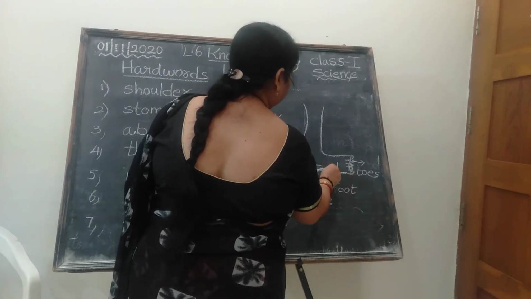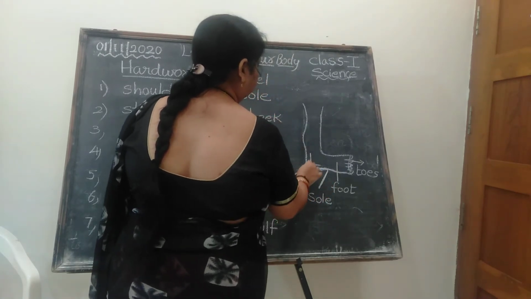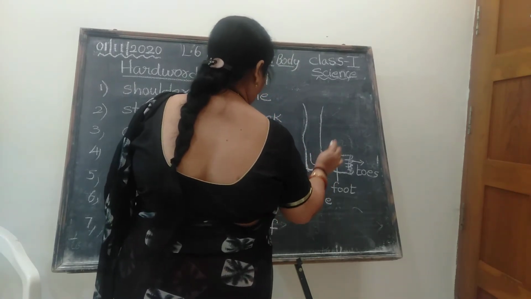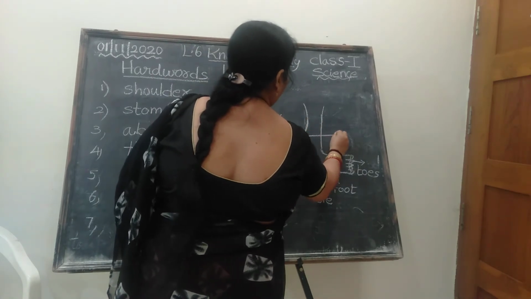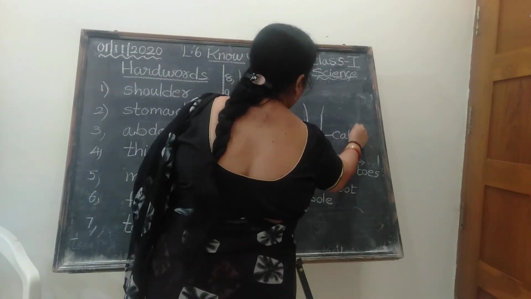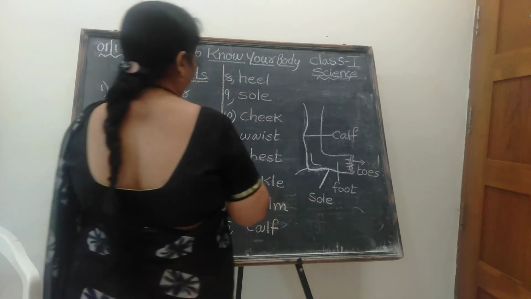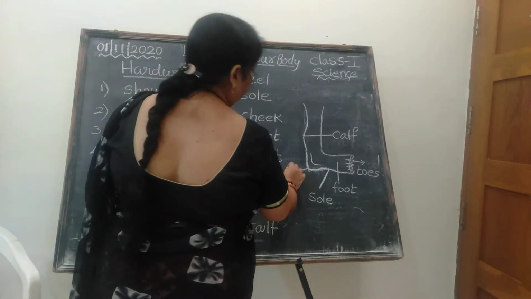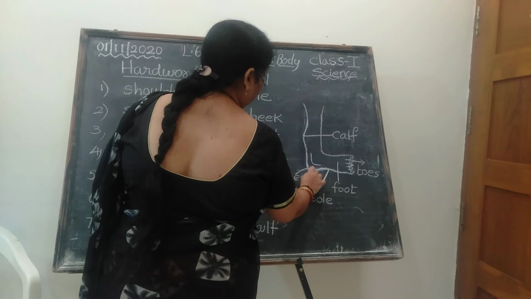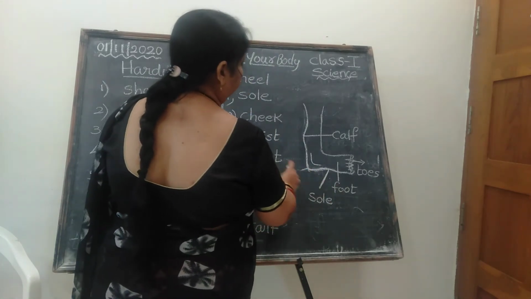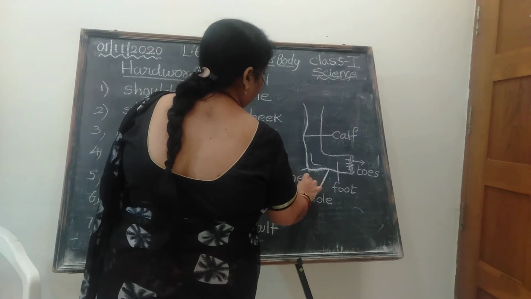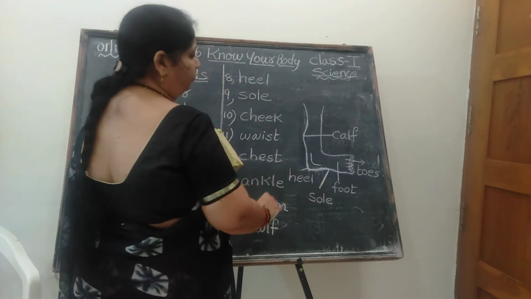This is the sole. This section is called calf, CALF, calf. The next one is heel, HEEL, heel. This part is heel. Can you follow me now?